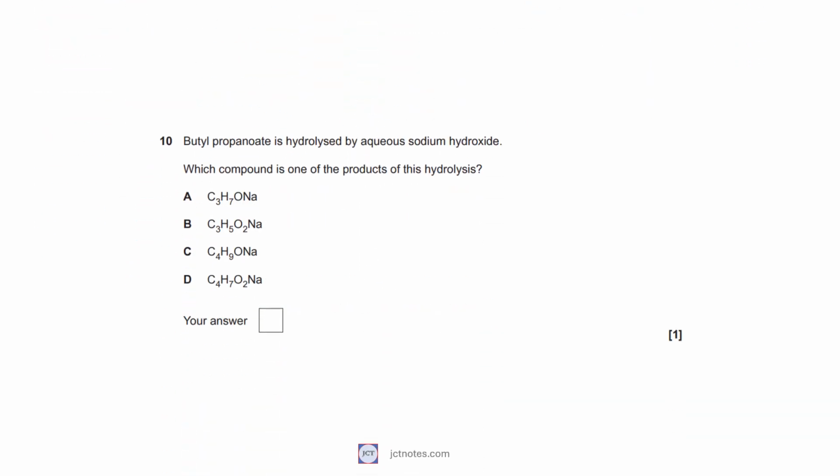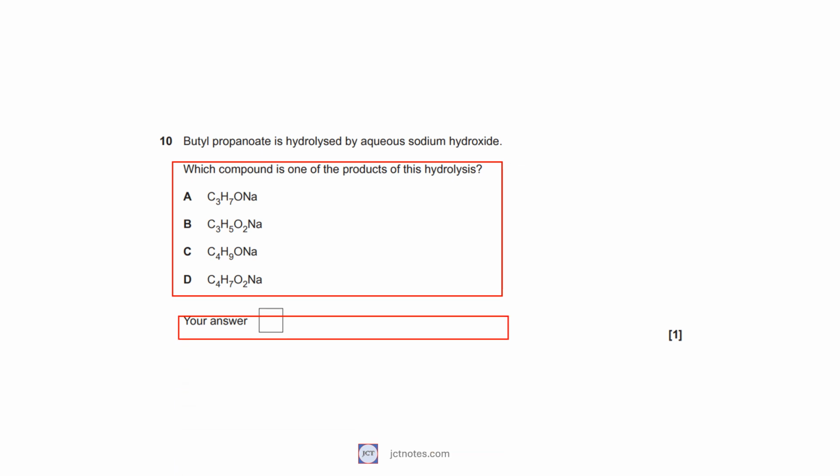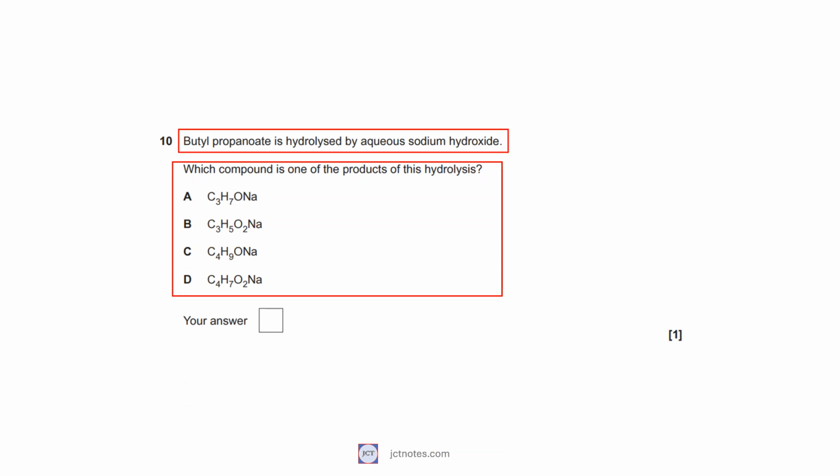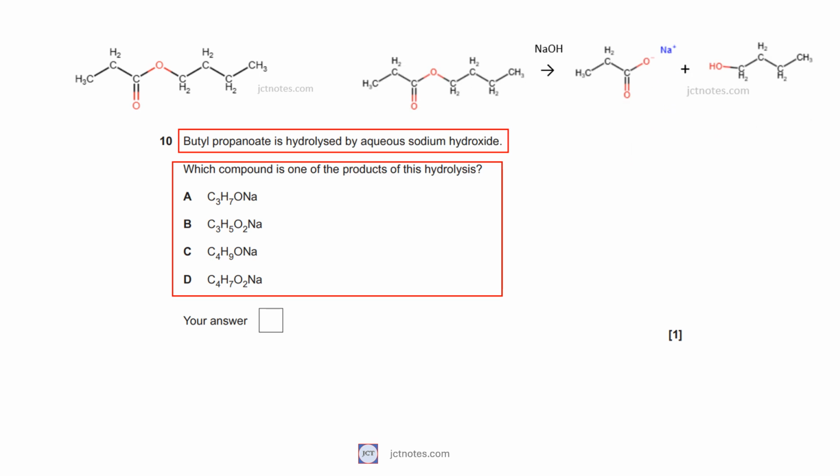In question 10, we are asked which compound, from the 4 given, is one of the products of the hydrolysis of butyl propanoate by aqueous sodium hydroxide. Butyl propanoate is an ester. Esters can be hydrolysed in alkaline and acidic conditions. In acidic conditions, the ester reverts to the original alcohol and carboxylic acid that form the ester. In alkaline conditions, the salt of the carboxylic acid, the carboxylate, and the alcohol are formed.